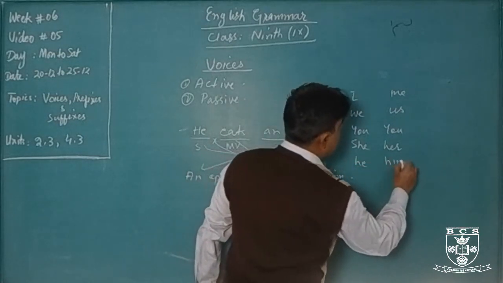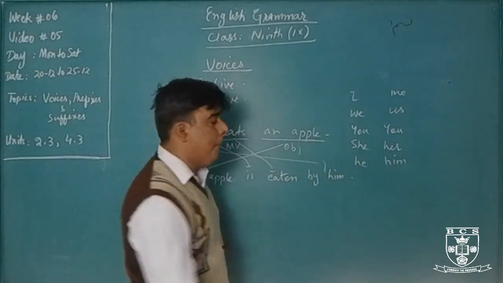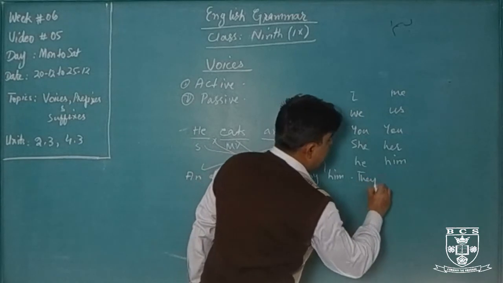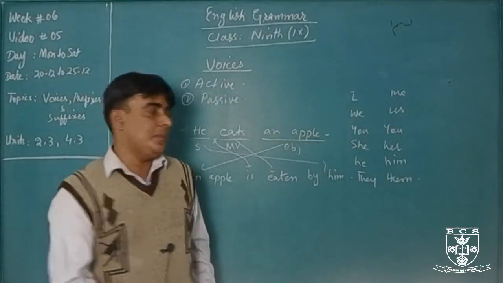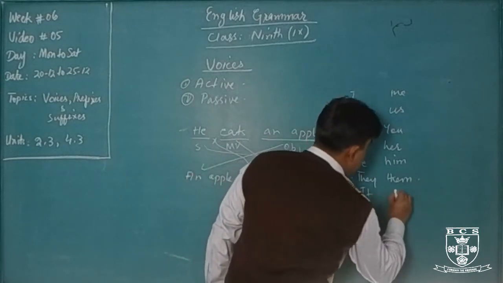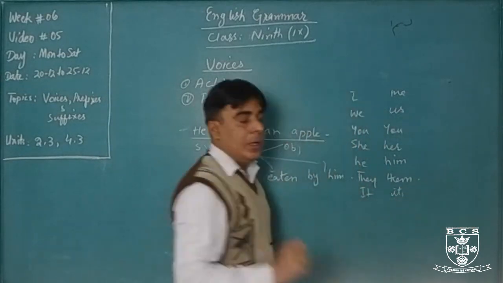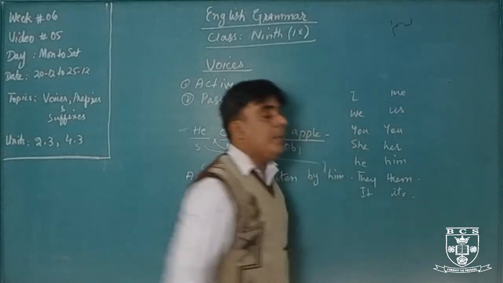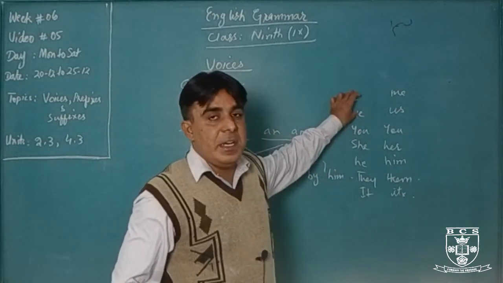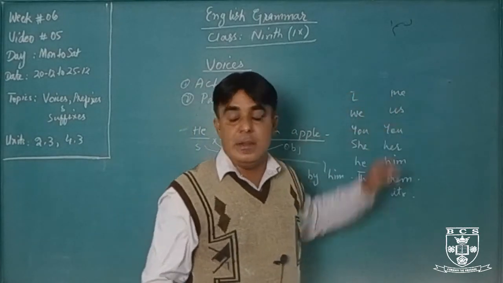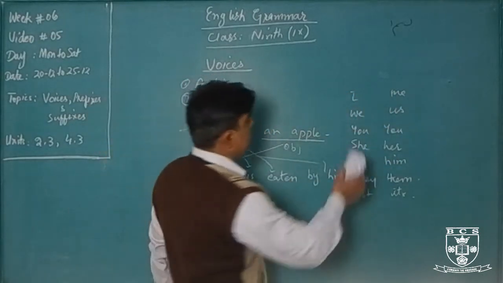He, him. They, them. It, it. Okay, and the name will be the same. The subjective case of a name is the same, and the objective case will also remain the same.